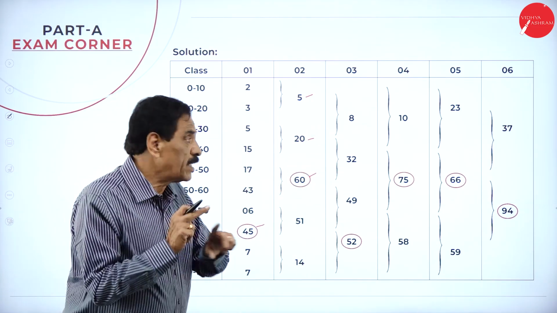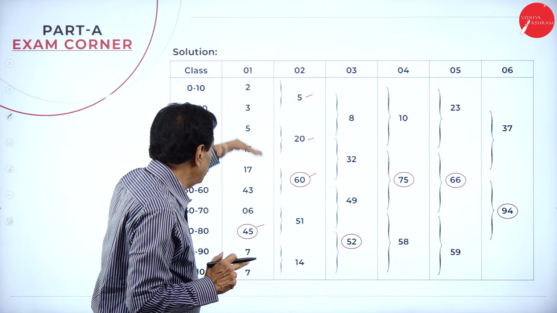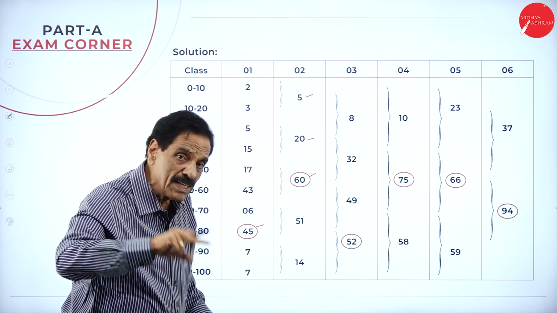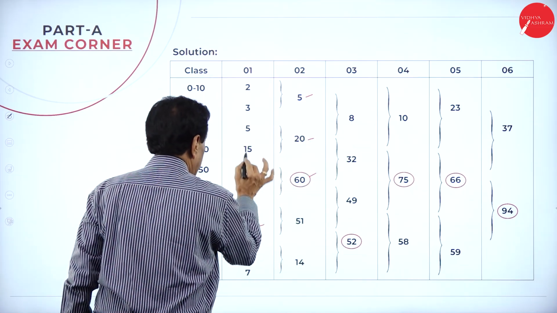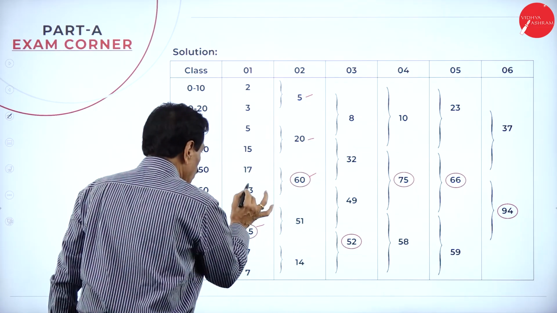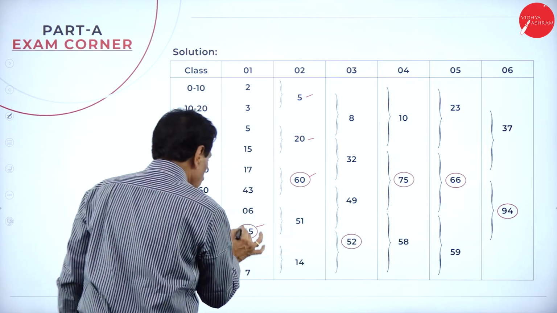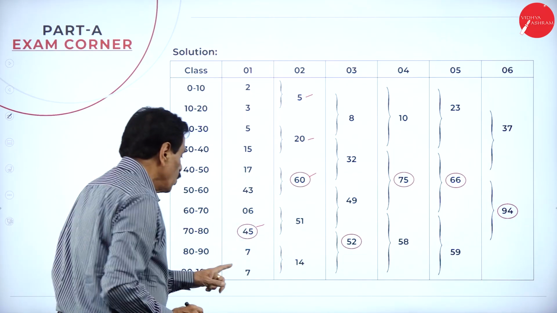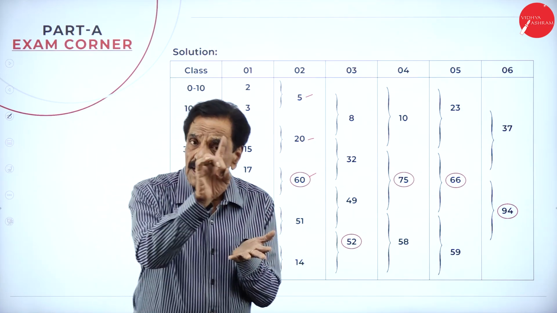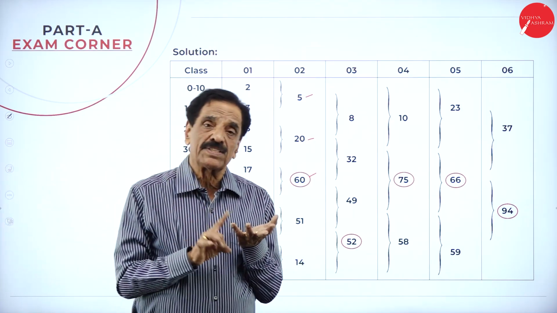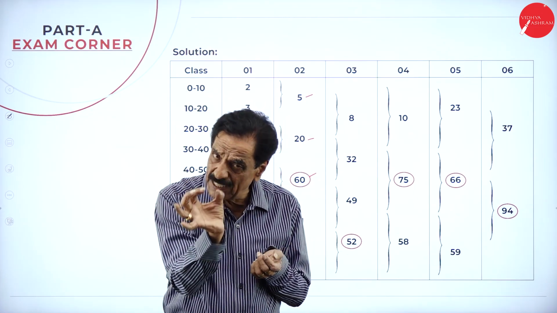Then leave the first frequency, next take two, leave one, next two. 3 plus 5, 8. 15 plus 17 is 32. 43 plus 6 is 49. 45 plus 7, 52. So what is the first step now? The first step is the highest frequency. The next step is two frequencies at a stretch.